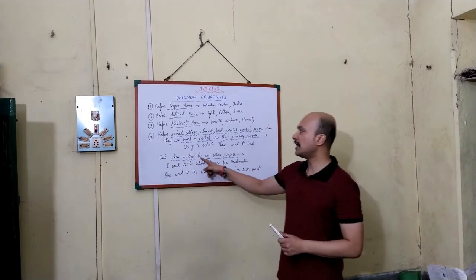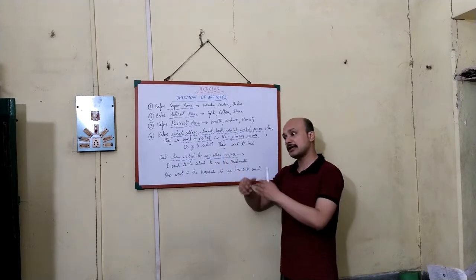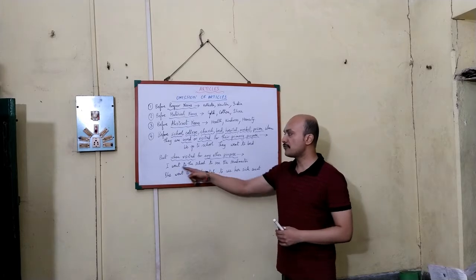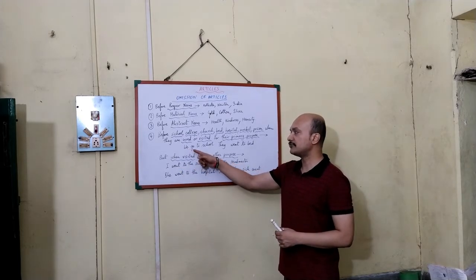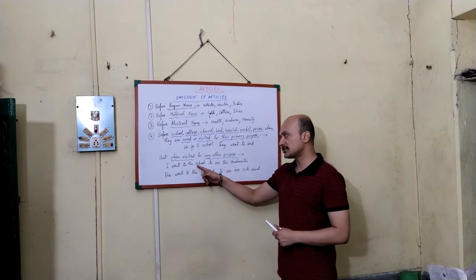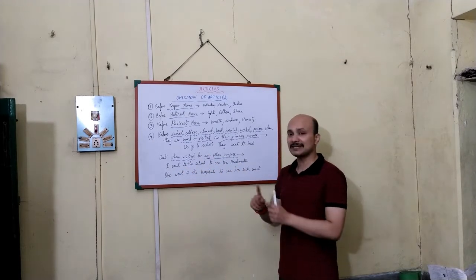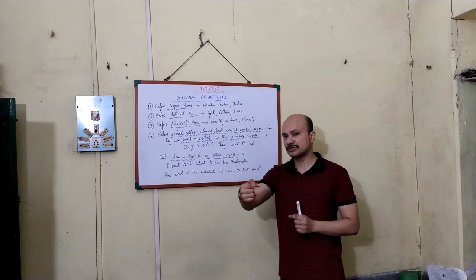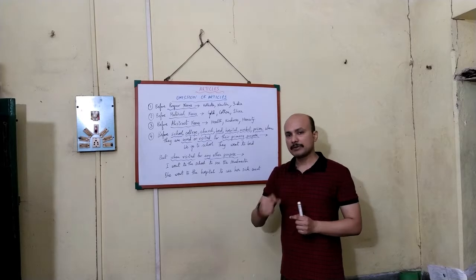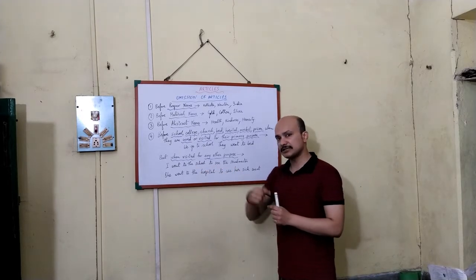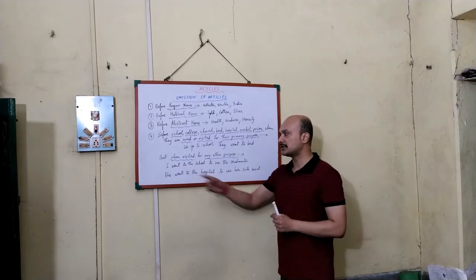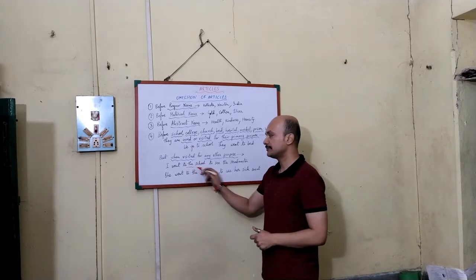See. But when they are visited for any other purpose than the primary one, then we use the article. Let's see. I went to the school. Here we wrote, we go to school. We did not use any article. Here I went to the school. Why? To see the headmaster. That is not the primary objective of going to a school. Going to a school is to study. But here the objective is to see the headmaster. It's different from the primary purpose of going to school. That is why I wrote the article here, the.